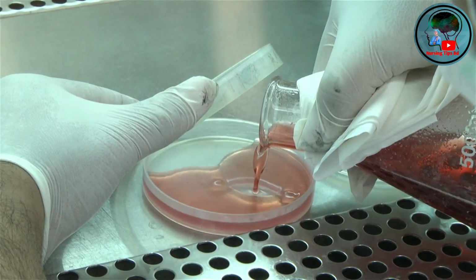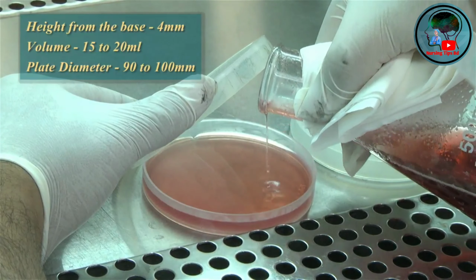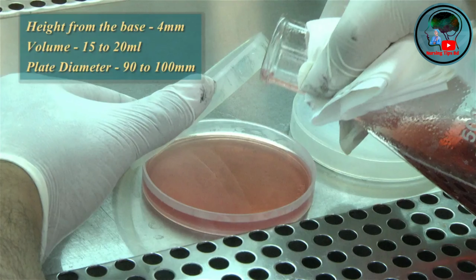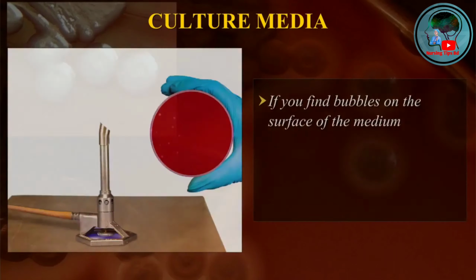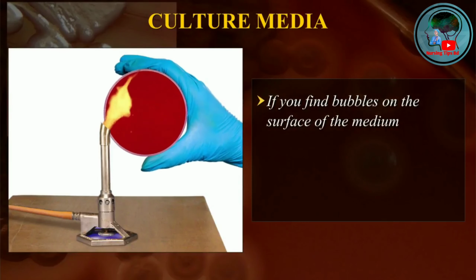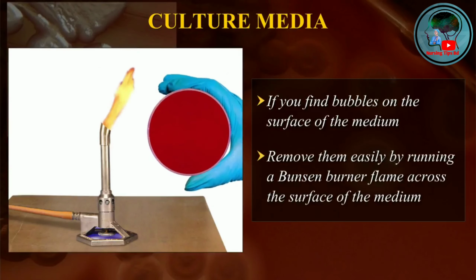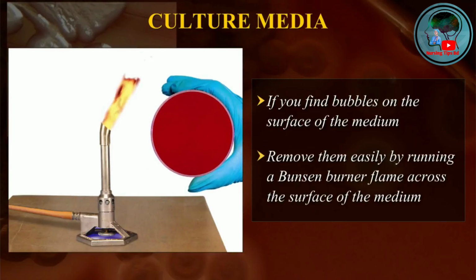Pour such a volume that the medium is about 4 millimeters in height from the base of the plate. This volume will be around 15 to 20 milliliters for a plate of diameter 90 to 100 millimeters. The plates are left undisturbed till the medium is set. If you find bubbles on the surface of the medium, remove them easily by running a Bunsen burner flame across the surface of the medium.